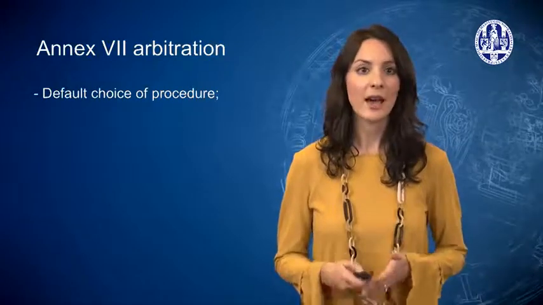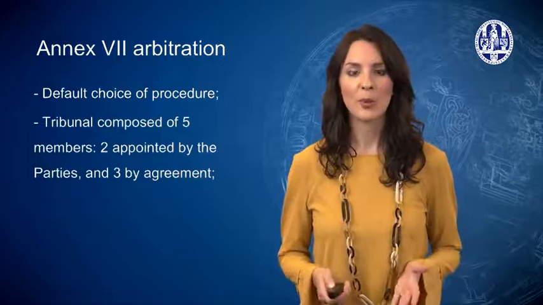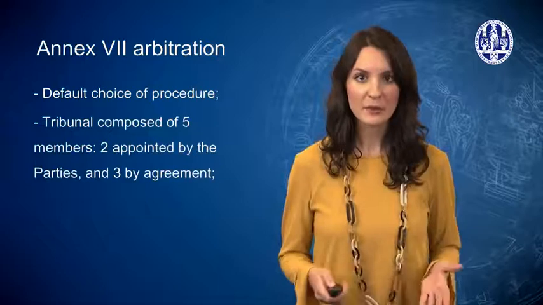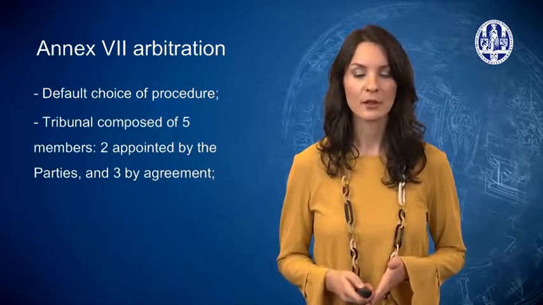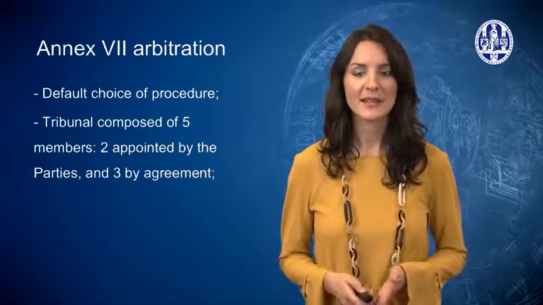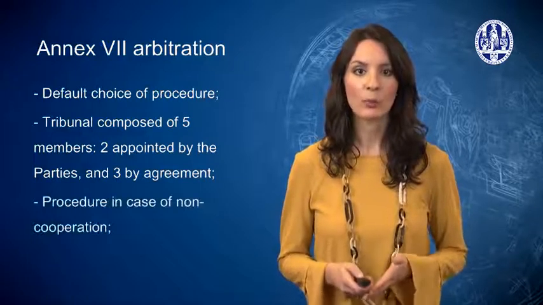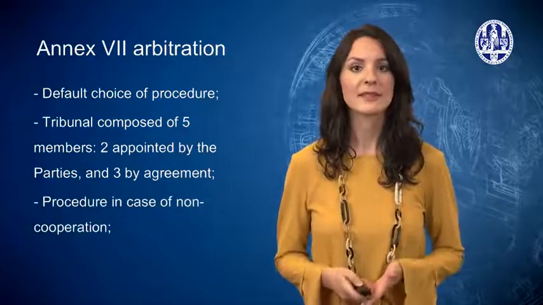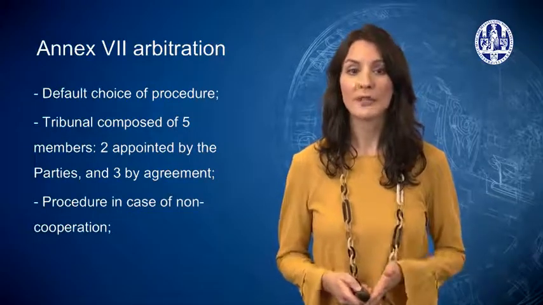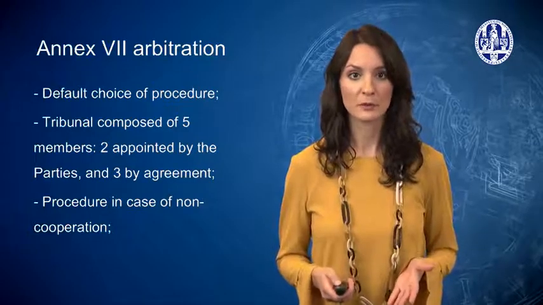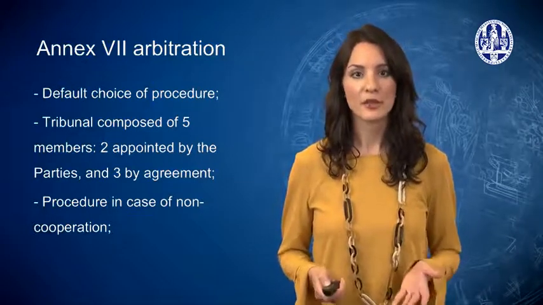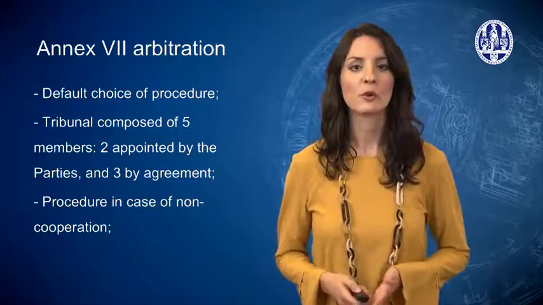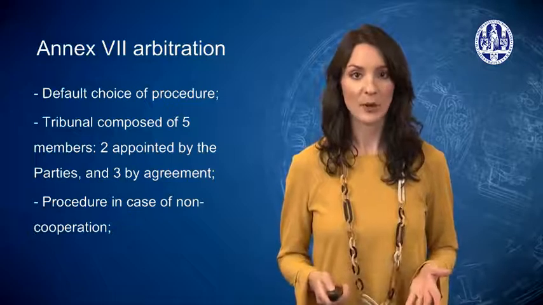Unless the parties agree otherwise, a tribunal is composed of 5 members. Each of the parties can appoint a member, and the other 3 members are chosen by agreement. What can happen in practice is that a party to the dispute does not cooperate in the constitution of the arbitral tribunal, or that the parties cannot reach agreement on the appointment of the neutral members of the tribunal. So in these cases, a third state chosen by the parties or the president of the International Tribunal for the Law of the Sea will make the necessary appointments.